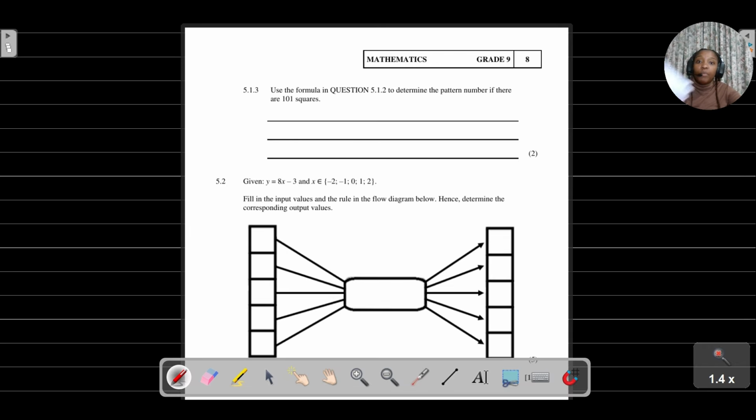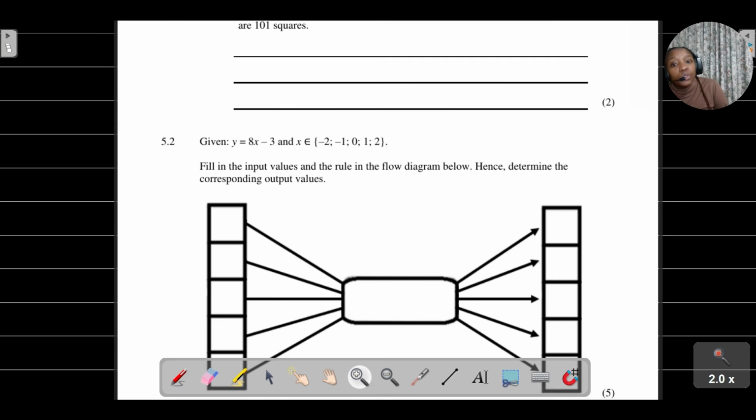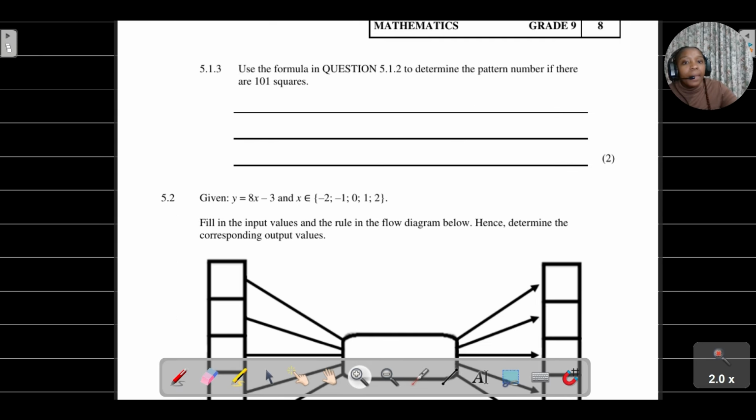Now if you look at question 5.1.3, they say we need to use the formula that we obtained in question 5.1.2 to determine the pattern number if there are 101 squares. Remember, the formula that we got was that Tn is equal to 3n minus 1. That is the rule for this pattern.